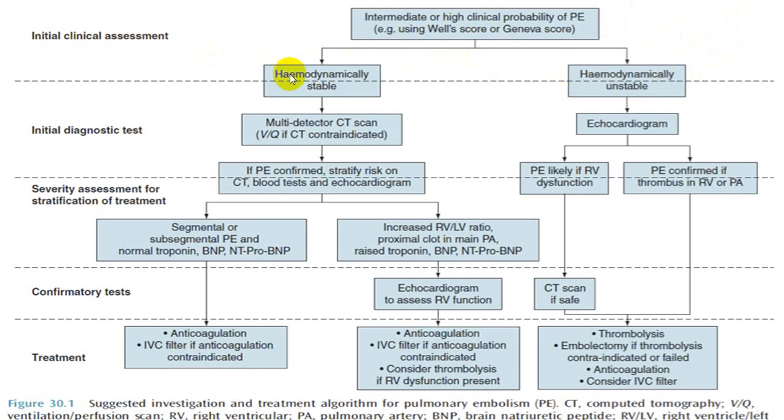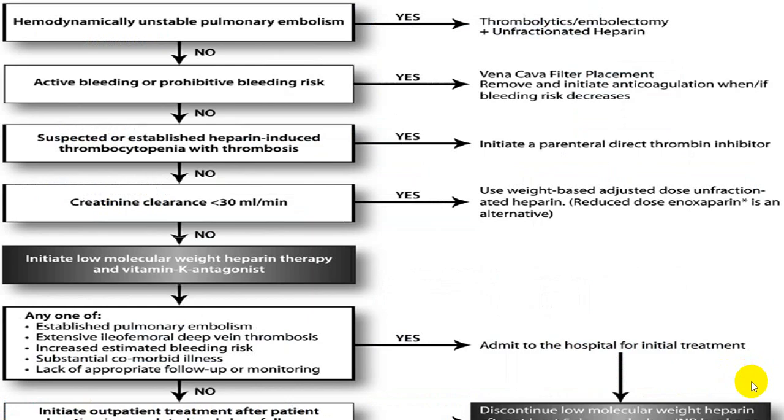If it is hemodynamically stable, try to identify, and then depending upon that you can go for anticoagulation, IVC filter, and for RV dysfunction, you can consider thrombolysis also. While in an unstable variety, thrombolysis with embolectomy is the most common, or you can go for anticoagulation followed by IVC filter. All those treatments are there.